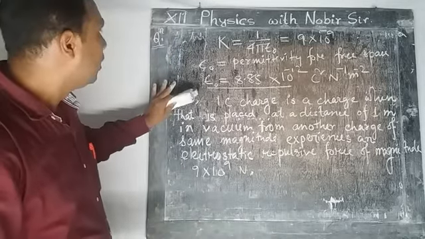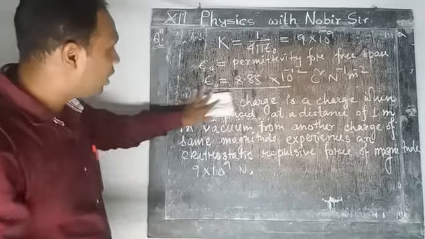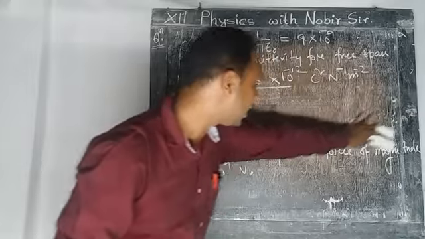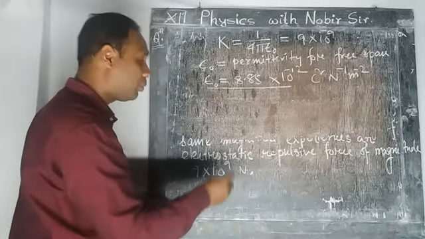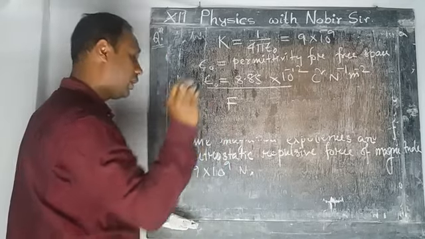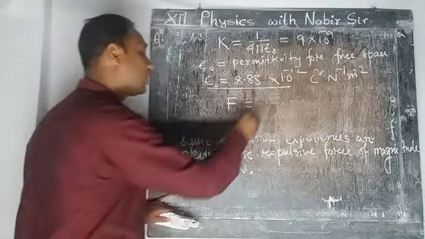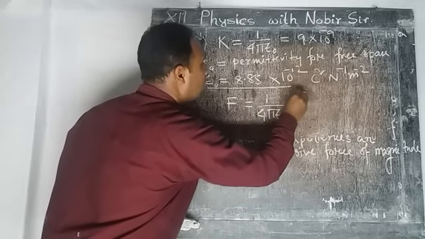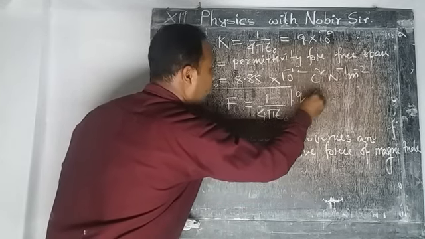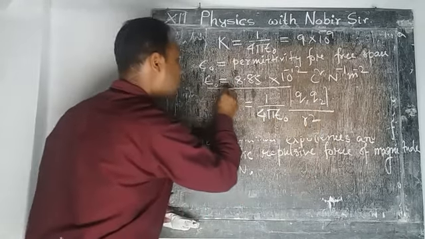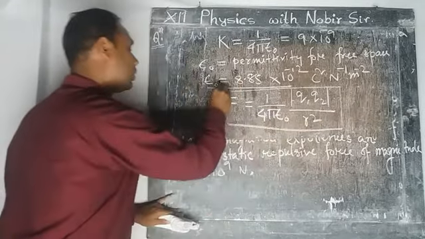Okay. So then if we put the value of K and write the whole Coulomb's law generally, how will it be? What will be the formula of Coulomb's law? The formula of Coulomb's law in that case will be F equal to 1 by 4 pi epsilon naught, magnitude of Q1 Q2 by R square. So this is the general formula of Coulomb's law.